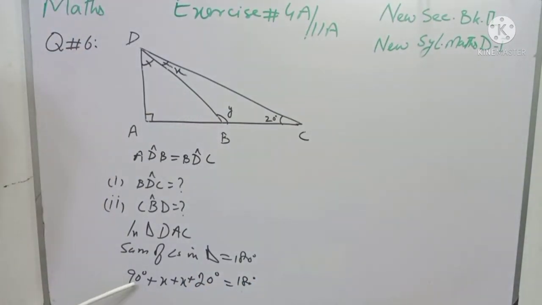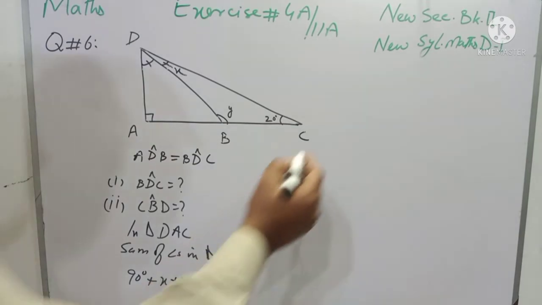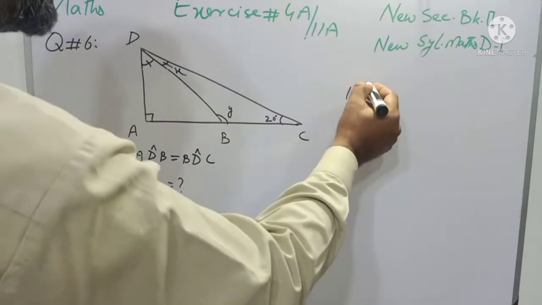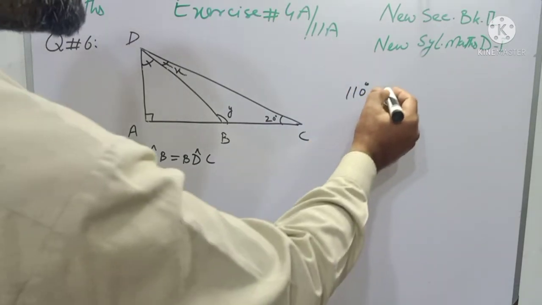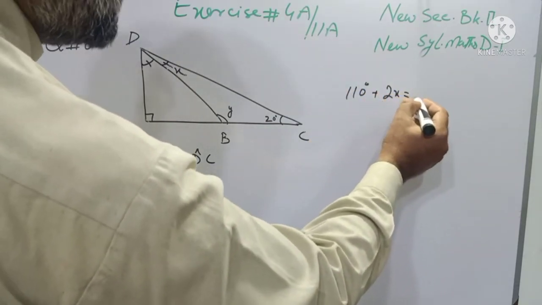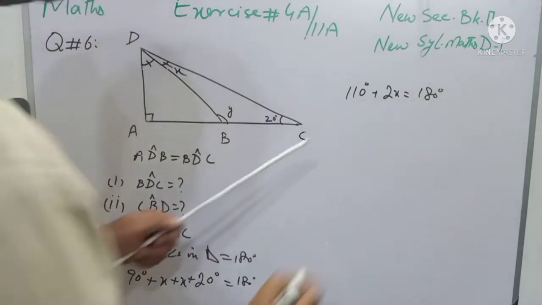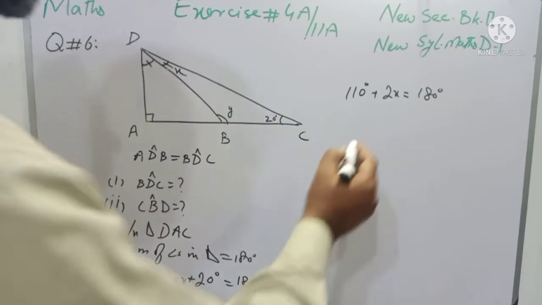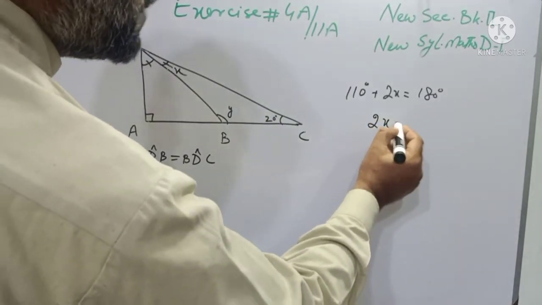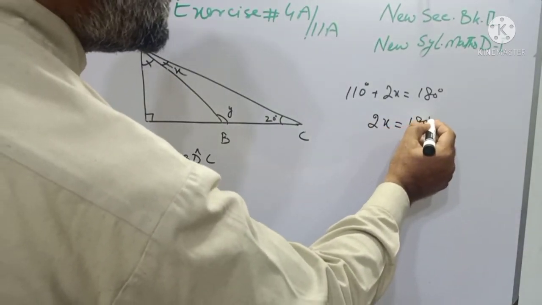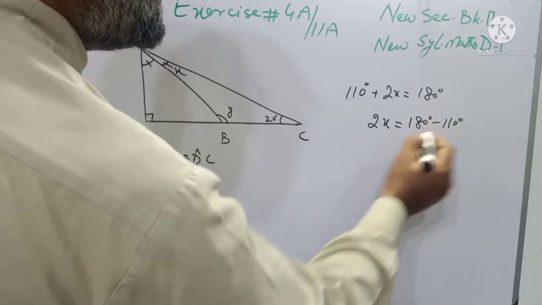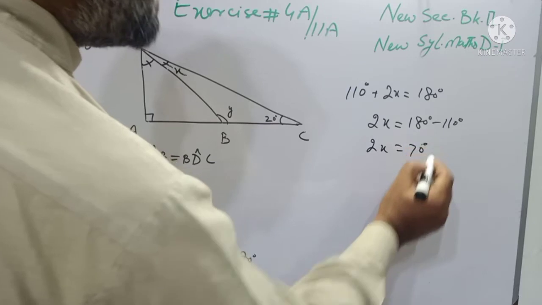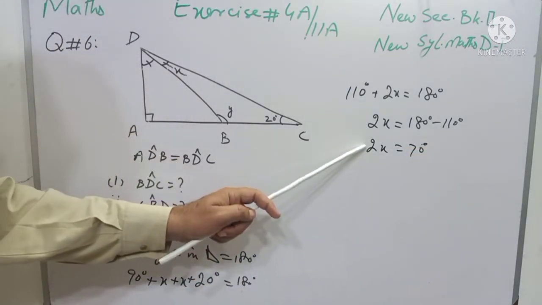Now students, we will sum up 90 and 20, and we will have 110 degree, plus X plus X means 2X, is equal to 180 degree. 110 is plus on the left side. When I transfer it to the other side, it will become minus, and the value of 2X will be 180 degree minus 110 degree. Subtract 110 from 180, and we will have 70 degree, and 2 is multiplying on the left side.